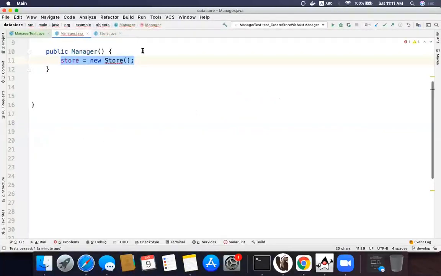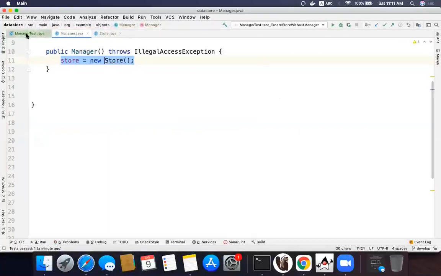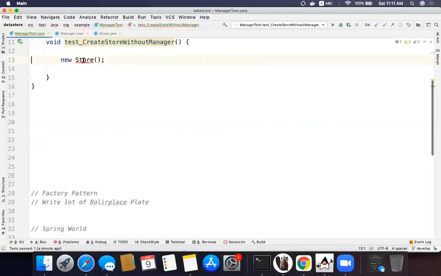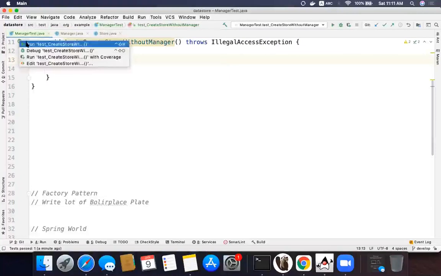Now the store cannot be created. Now you try to create the store, and you get exceptions. You run that.